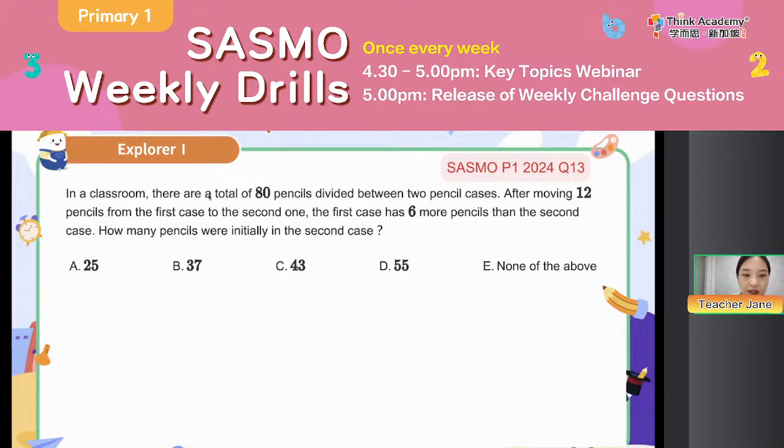In a classroom, there are a total of 80 pencils divided between 2 pencil cases. After moving 12 pencils, everyone, this is really important, moving 12 pencils from the first case to the second one, the first case has 6 more pencils than the second case. Then how many pencils were initially in the second case? Initial means in the beginning, okay?